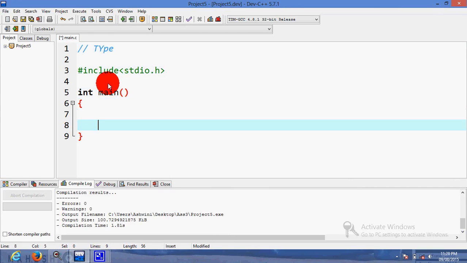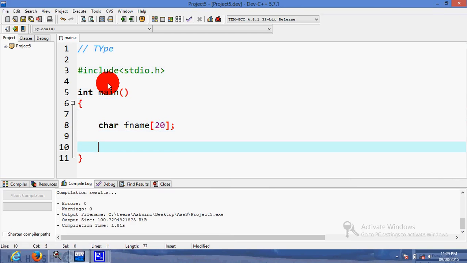We have to implement the type command, meaning instead of the type command we have to write our own program which will work like the type command, a simulation of the type command. The first requirement is the name of the file, which file we have to open. So char fname[20]. First accept the file name from the user.